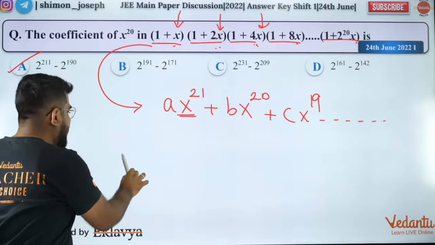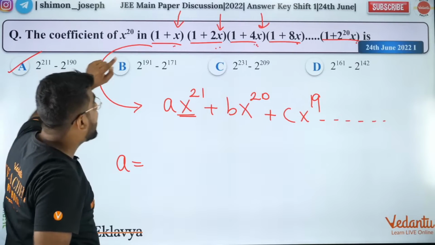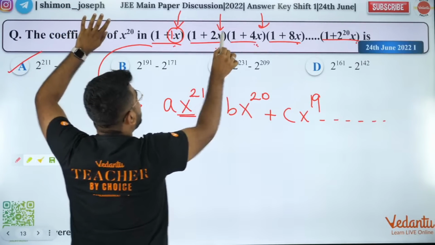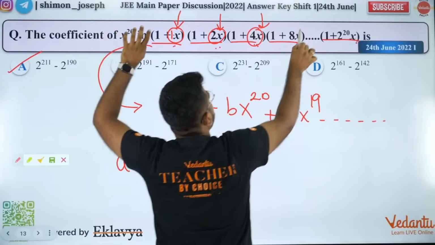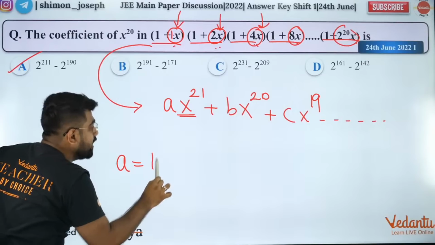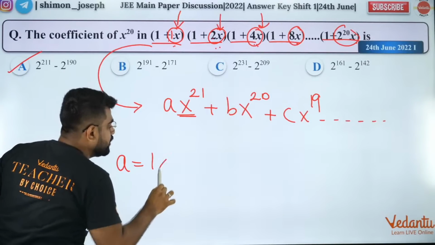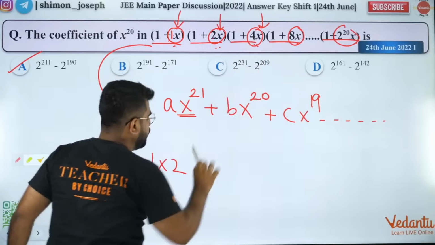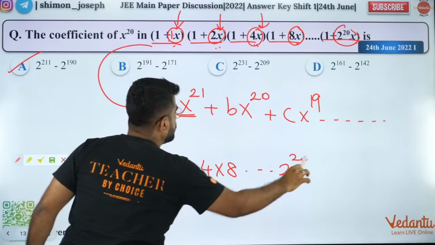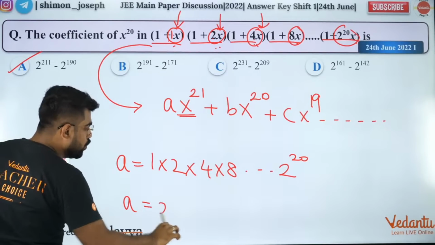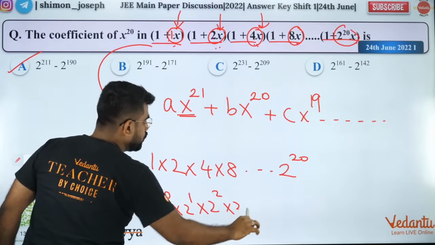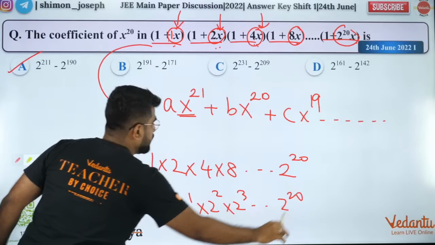Now, what is A? How will you get A? I will get A when this is multiplied with this, with this, with this. So, I will get A when 1 is multiplied with 2, then 4, then 8, all the way up to 2 power 20. So, A is equal to 2 power 0 into 2 power 1 into 2 power 2 into 2 power 3 all the way up to 2 power 20.